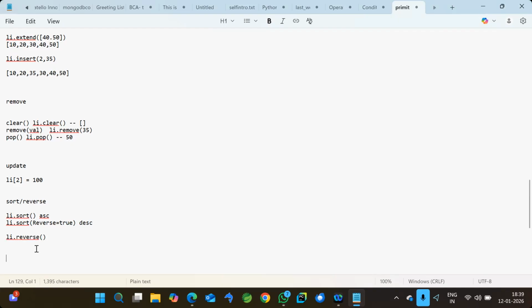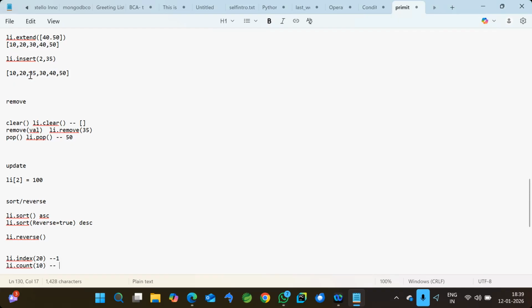And the last two methods we have here are li dot index of a given value and li dot count. Let's take an example. If I give 20, where is the index, you know, right? It starts with 0 to size minus 1, like 0, 1, 2, 3, 4, 5. So if I write li dot index of 20, it will give the output of 1. Similarly, li dot count of 10 will give occurrences, how many times the value is there.